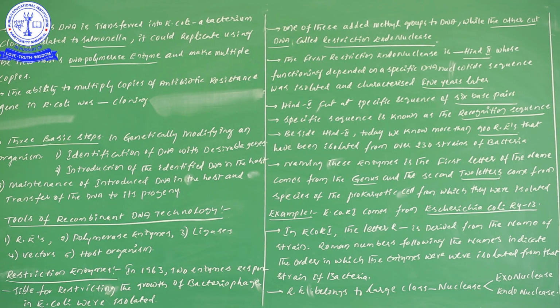When they observed this, they gave it a name, since it has the capability to cut the DNA. That particular enzyme was named restriction endonuclease. Don't forget restriction endonuclease. Now let us learn the characters of a restriction enzyme. The first restriction endonuclease is HindII, whose functioning depends on a specific DNA nucleotide sequence, and it was isolated and characterized